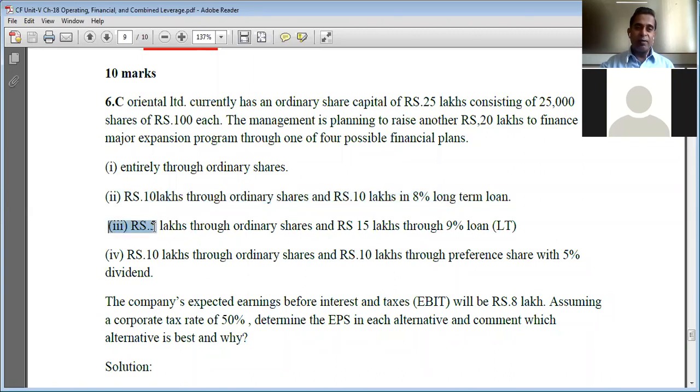Third financial plan: raise 5 lakh rupees through ordinary shares and 15 lakh rupees through 9% long-term loan. In this plan also fixed financial cost is present, that is the interest on debt. Loan means debt. Then financial plan four: 10 lakh rupees through equity shares and 10 lakh rupees through preference share capital. So again in this plan the fixed financial cost, that is the interest on loan, is absent.